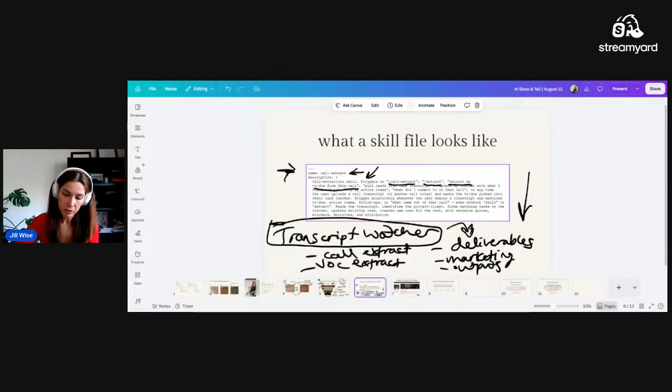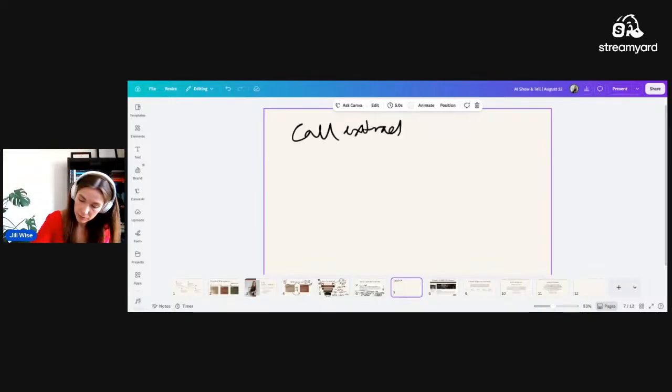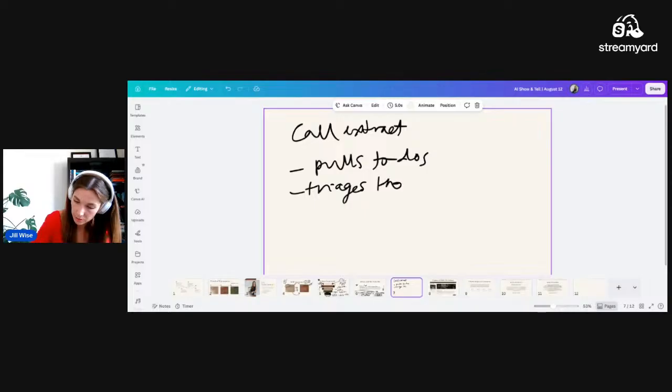So first of all, though, the call extract skill is where it's going to actually extract the to-dos from the call and add those to my project management tool. I'm going to make another page here so we can write that down. So call extract pulls to-dos, triages those.